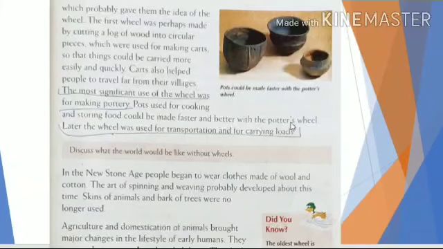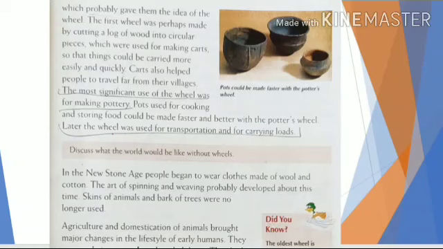Later, the wheel was used for transportation and for carrying loads. Now say, after fire, the second most important discovery of the early humans was the invention of the wheel, which again changed the lives of the people to a great extent.